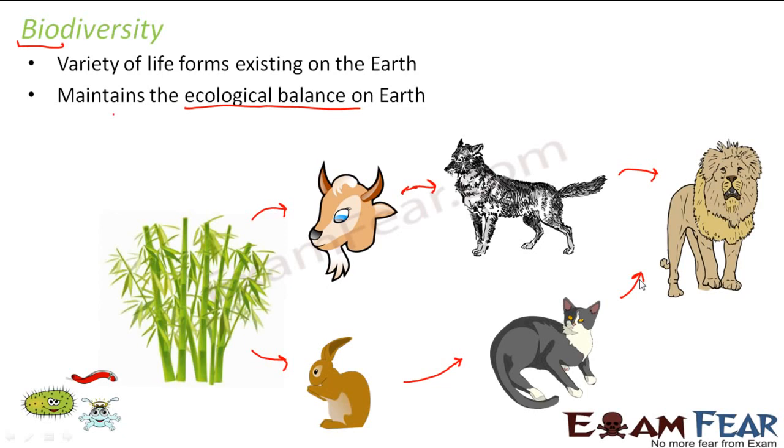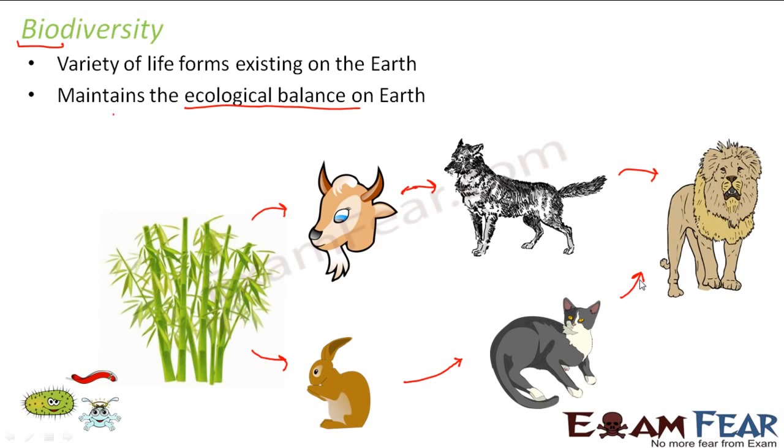And when these animals die, what happens to them? If there is no microorganism, no fungi, no bacteria, no decomposers, who will decompose the dead and waste things? A day will come when this entire earth will become a dustbin, because it will be full of dead bodies.